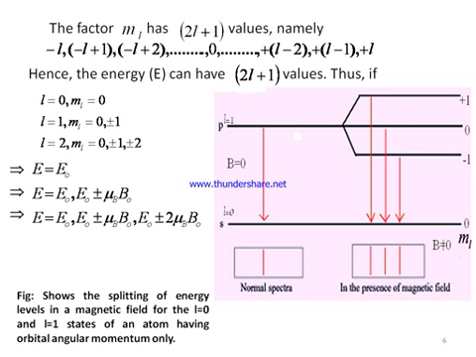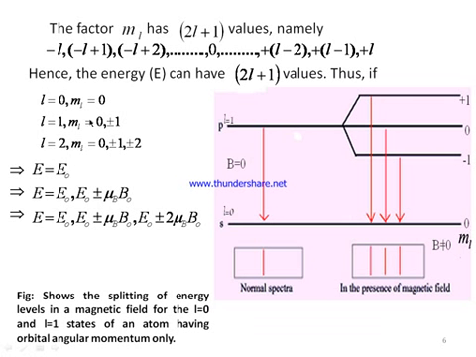For S, L is equal to 0. For P, L is equal to 1. For D, L is equal to 2. In the absence of a magnetic field, whenever B is equal to 0, we get a normal spectrum. Whenever the magnetic field is non-zero, now for L equal to 0, we see that